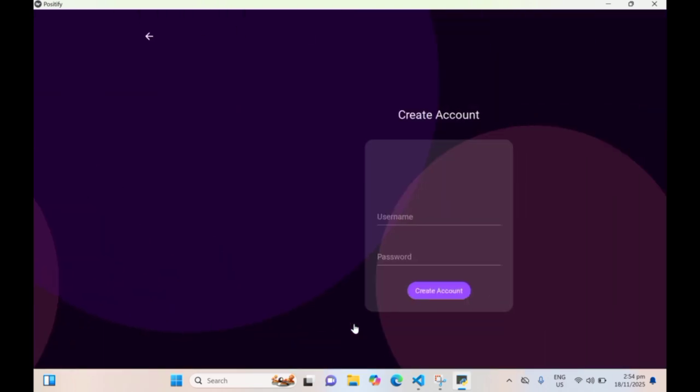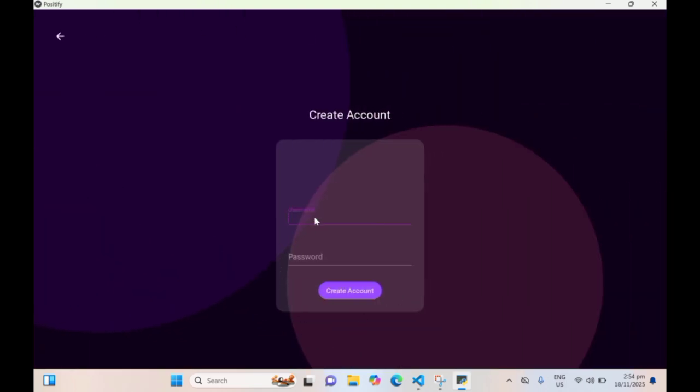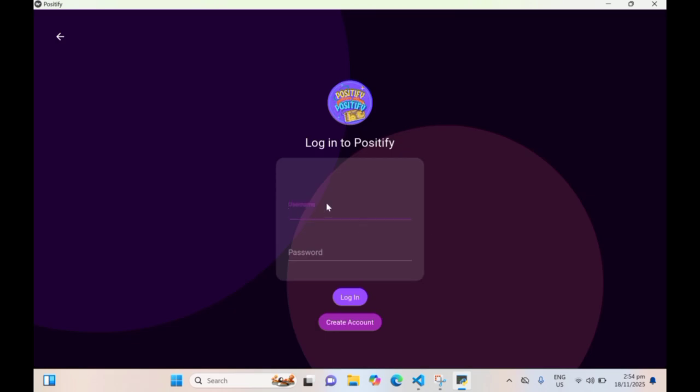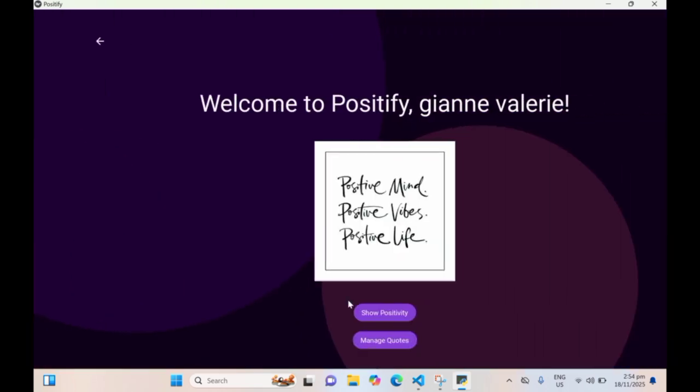After clicking, it brings us to the Login and Create Account option. For this, we're going to create a new account. Let's register with the name Gian Valerie and the password 123. After creating the account, we are directed to the main page. After creating the account, we will now log in using the same name and password we registered. This will bring us directly to the main page of the app.